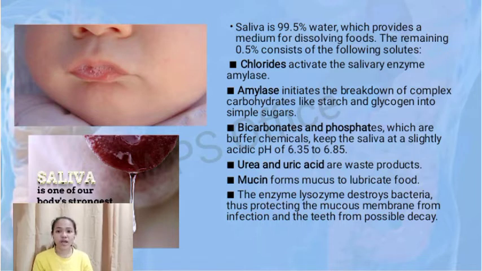Urea and uric acid are waste products. Mucin forms mucus to lubricate the food. And the enzyme lysozyme destroys bacteria, thus protecting the mucous membrane from infection and teeth from possible decay. So in short, the saliva helps in the digestion of the food by softening it.